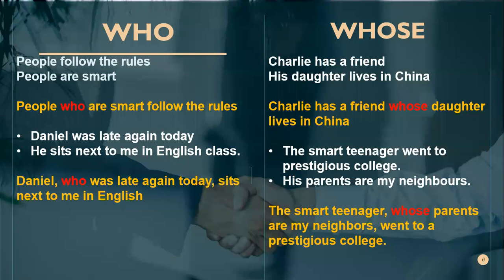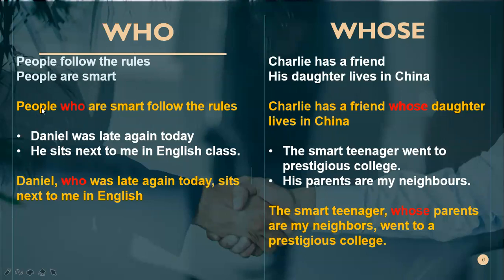Next. All right, so this is how to use who and whose. Okay, look at this sample. People follow the rules. People are smart. There are two clauses, right? Do you remember what a clause is? A group of words consisting of a subject and a verb, right? People follow the rules. Is it a clause or not? Yes, sir. People are smart. Is it a clause? Yeah, it's a clause.